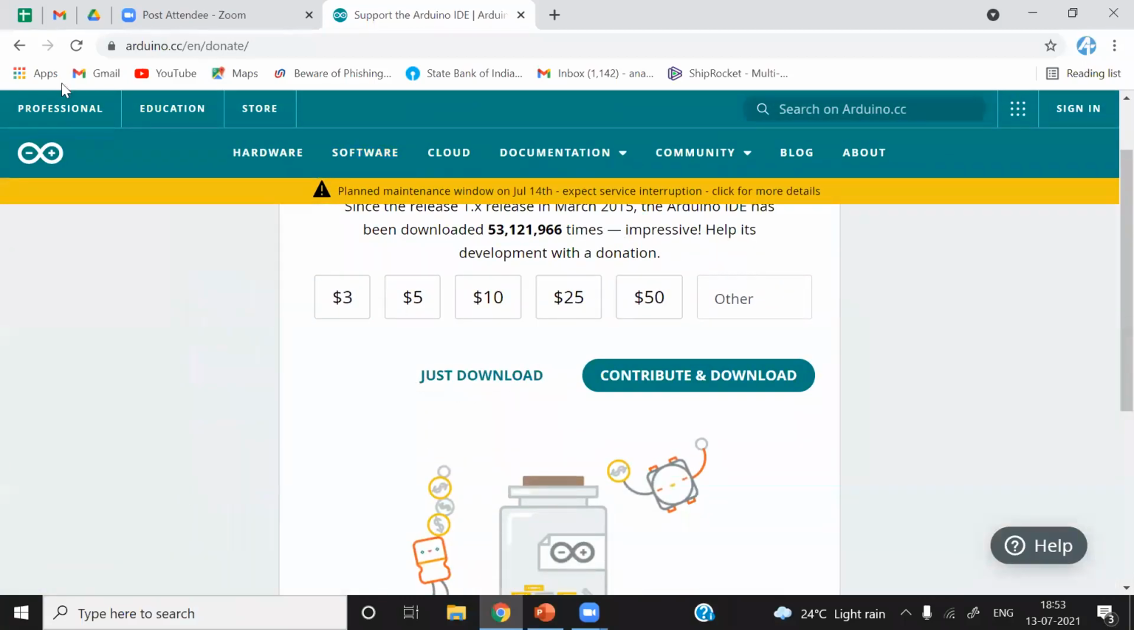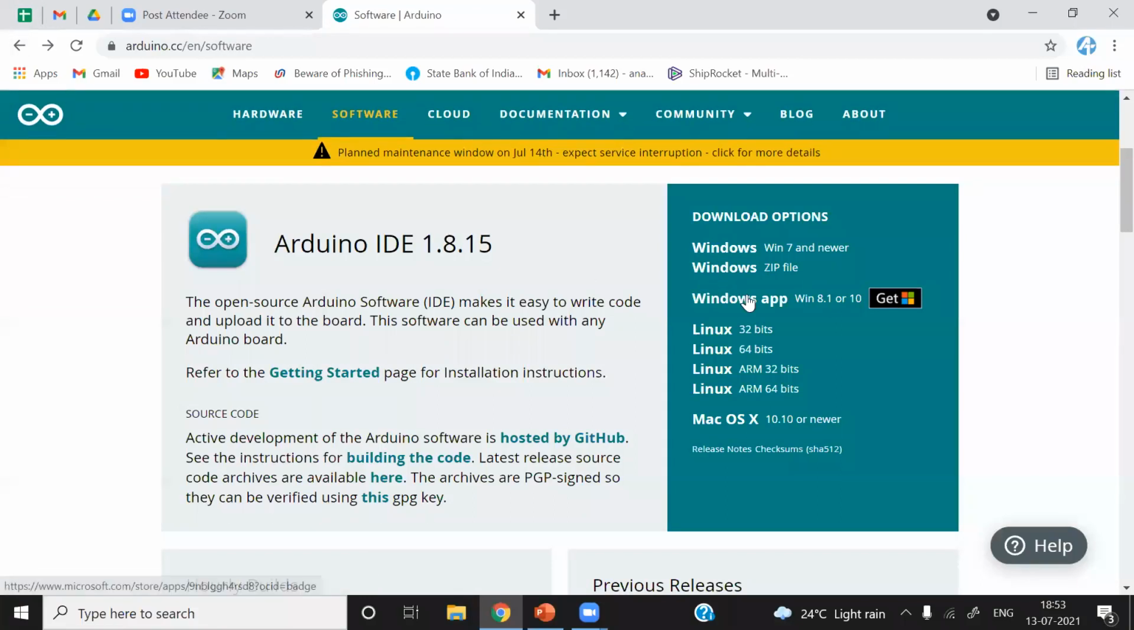But before continuing with the download, I will show the other download options available. You can download it from the Windows app, the Windows Store. For Linux, you can click depending upon your machine. For Mac OS, you can click here and download it. I'm using a Windows 10 machine, so I will click on the first option.